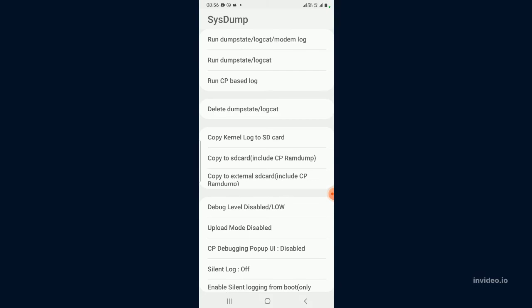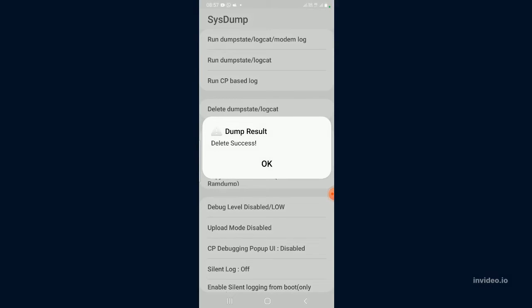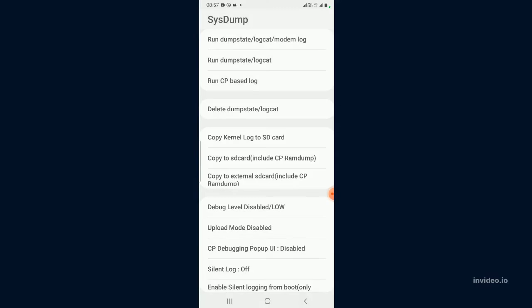Now we are going to clean the cache. We should also clean data, but cleaning cache would help. If you clean data, it will erase some of your files. You can try this on all the apps if you have a device like this, or you can go to storage and then clear cache.